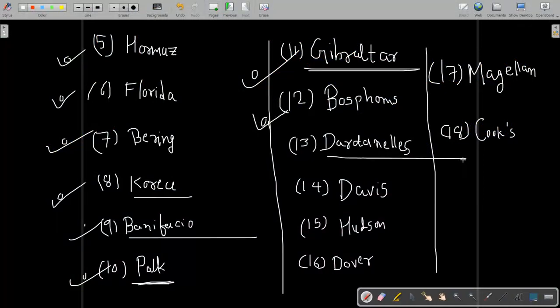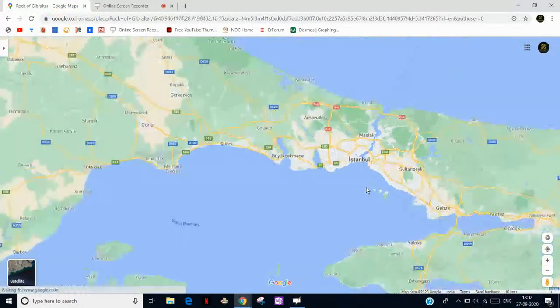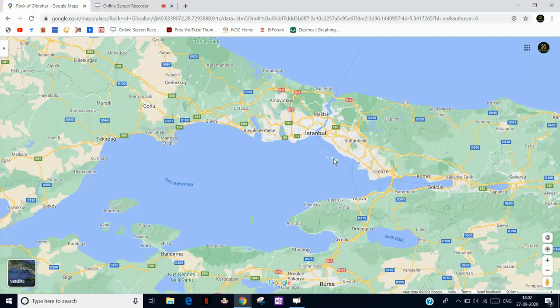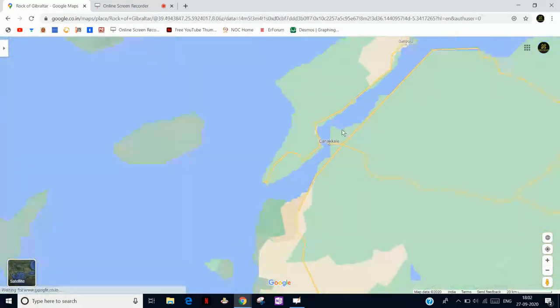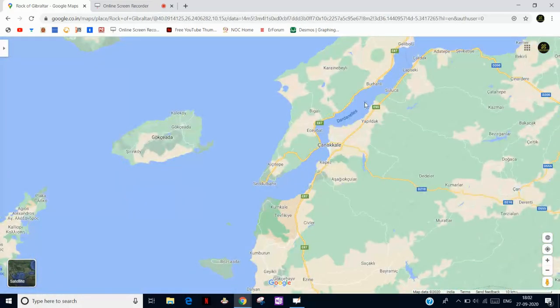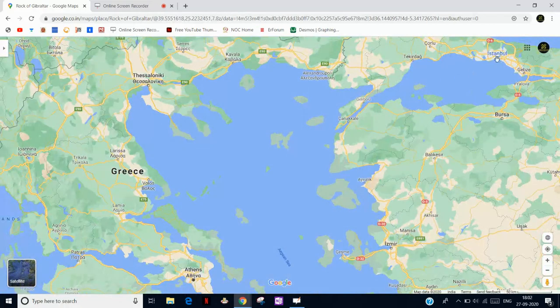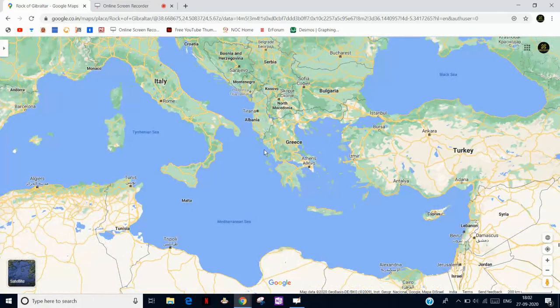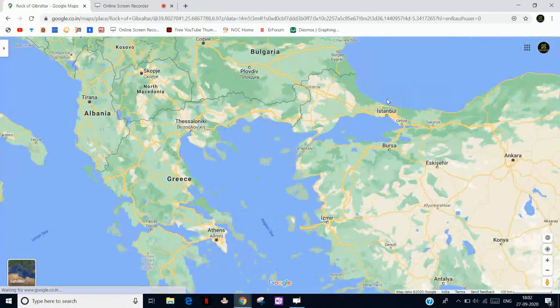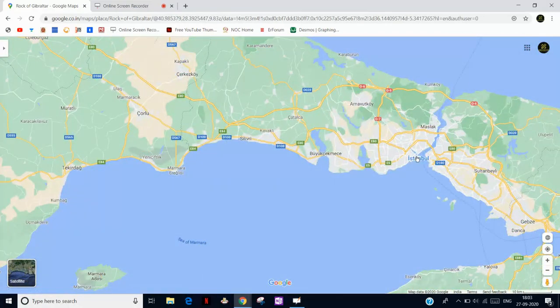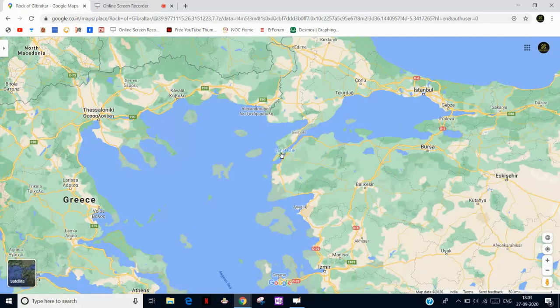Next, Dardanelles. The Dardanelles also connects the Black Sea to the Aegean Sea. This is a small strait, the Dardanelles Strait, as you can see here. First you have to pass the Strait of Bosphorus, then the Dardanelles, then you come into the European portion. Okay, so this is important. If you pass the Bosphorus Strait, then afterwards you have to pass this also.